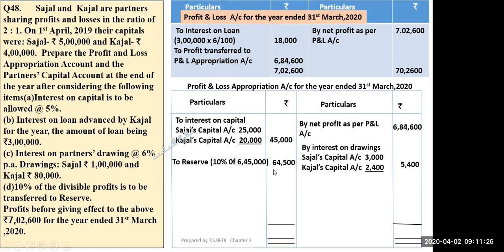Now, after deducting this amount, 6,84,600 plus 5,400 minus 45,000 minus 64,500, you get 5,80,500. Now you'll divide this 5,80,500 in the ratio of 2:1. So Sajal will get this, Kajal will get this.